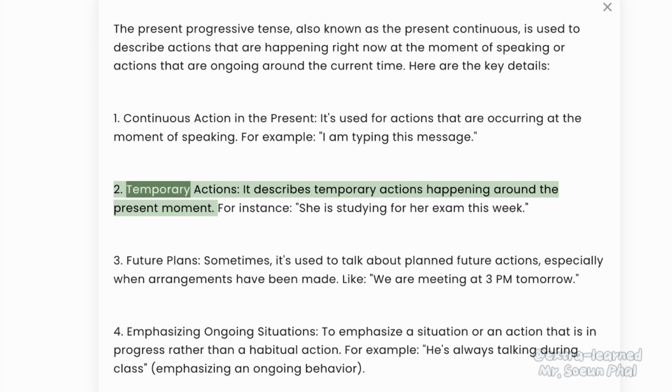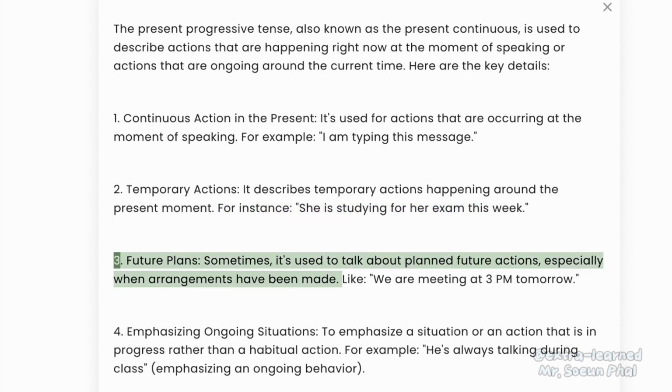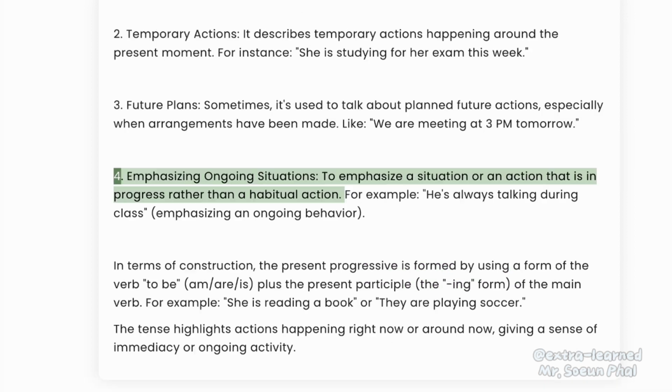2. Temporary actions. It describes temporary actions happening around the present moment. For instance, she is studying for her exam this week. 3. Future plans. Sometimes it's used to talk about planned future actions, especially when arrangements have been made. Like, we are meeting at 3 p.m. tomorrow.